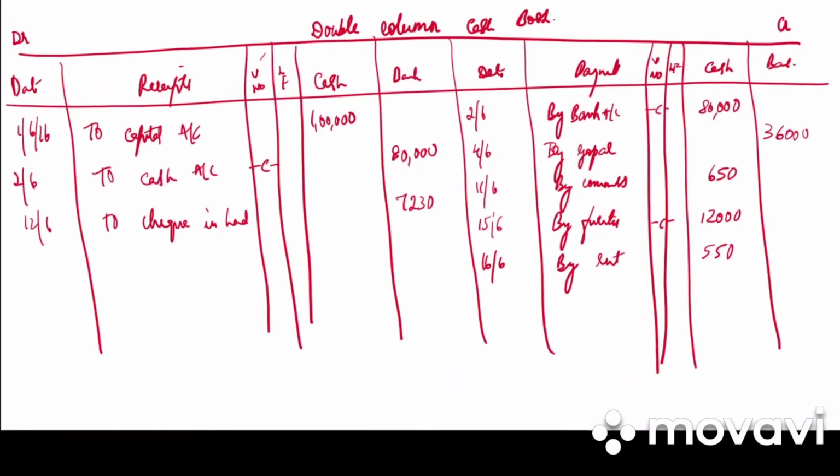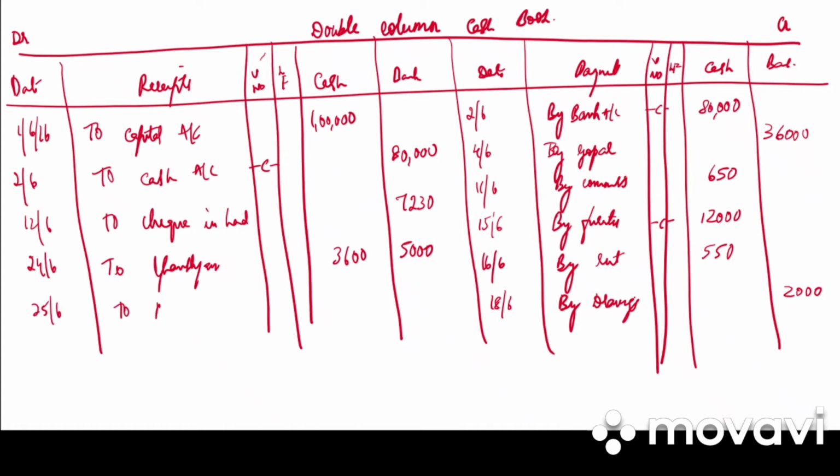Then we have drew check for personal use, by drawings, 2,000 in the bank column. Then we have sold goods to Ghanshyam on credit, won't be entered. Received from Ghanshyam, 24/6, to Ghanshyam. How much is the check amount? 5,000 is check and cash is 3,600. Then withdrew from bank for office use. It is a contra entry. To bank account, in the cash column 10,000. And then by cash, in the bank column 10,000.